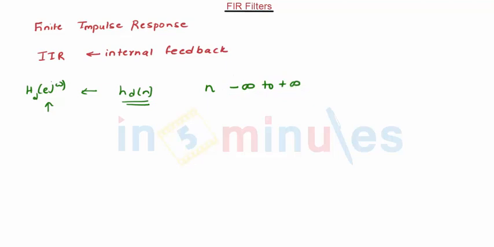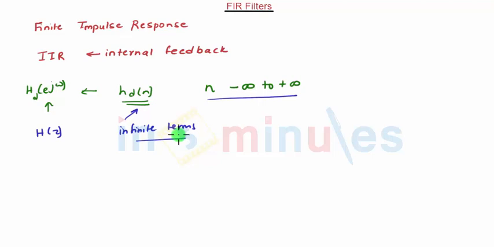Now the transfer function H(z) can be obtained by taking the z transform of this impulse response. Now we can see that this hd(n) is an infinite duration signal. The transfer function obtained from hd(n) will have infinite terms, and these infinite terms cannot be actually realized or implemented in a digital system.